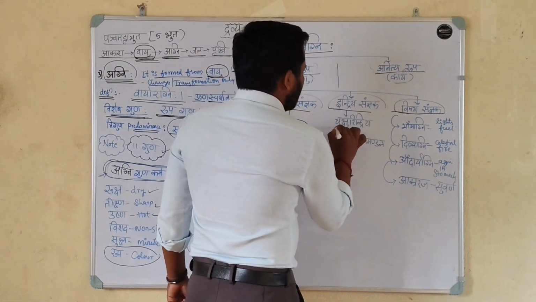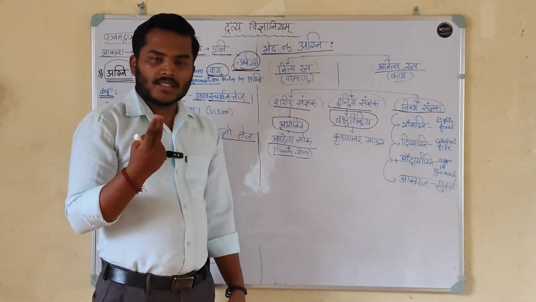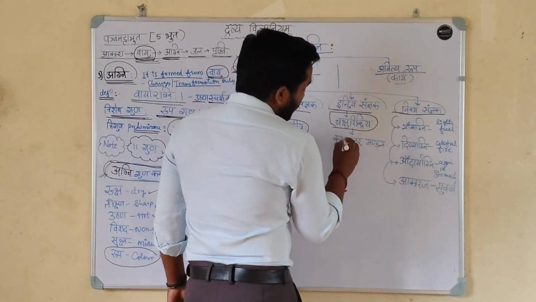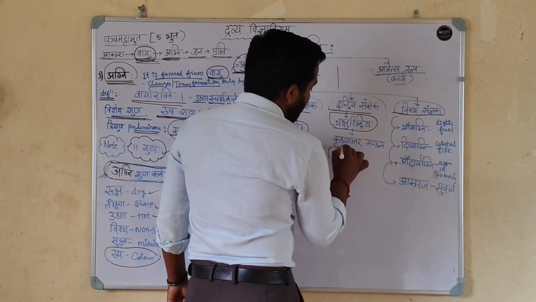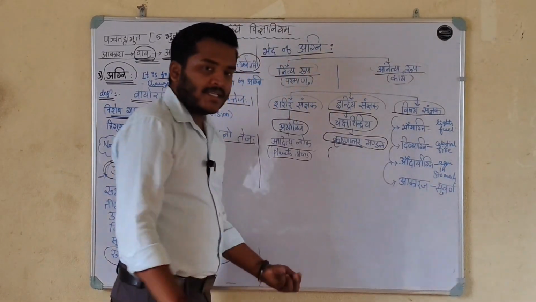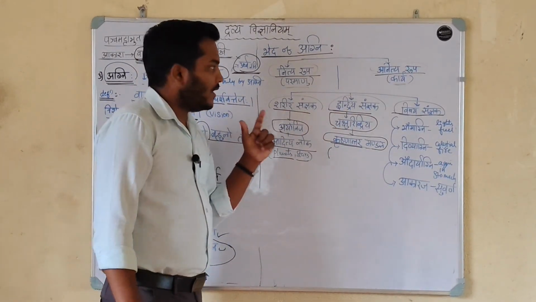इंद्रिय संज्ञक. देखो, विजन है ना, विजन किससे होता है? चक्षुर इंद्रिय से होता है ना. Reason of the perception of the vision is Krishnantara Mandala. The perception of the vision is done by the Krishnantara Mandala of the Chakshurendriya.